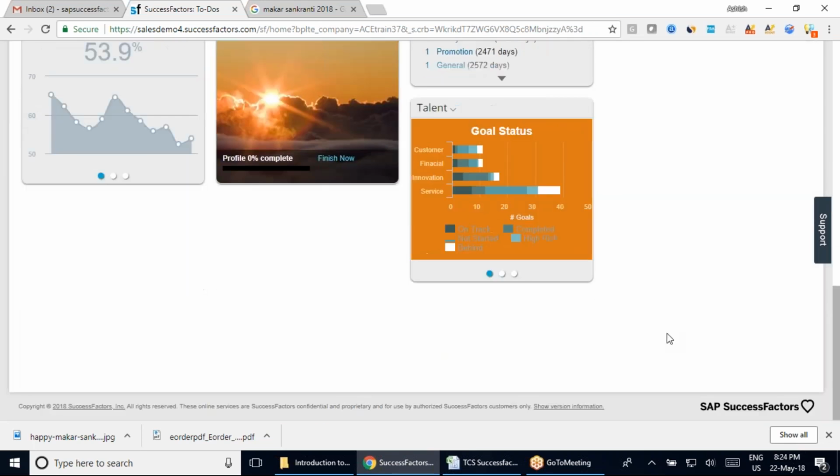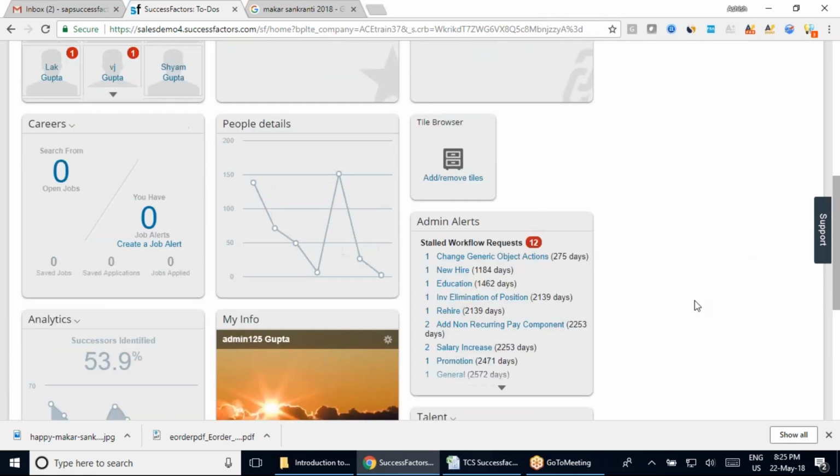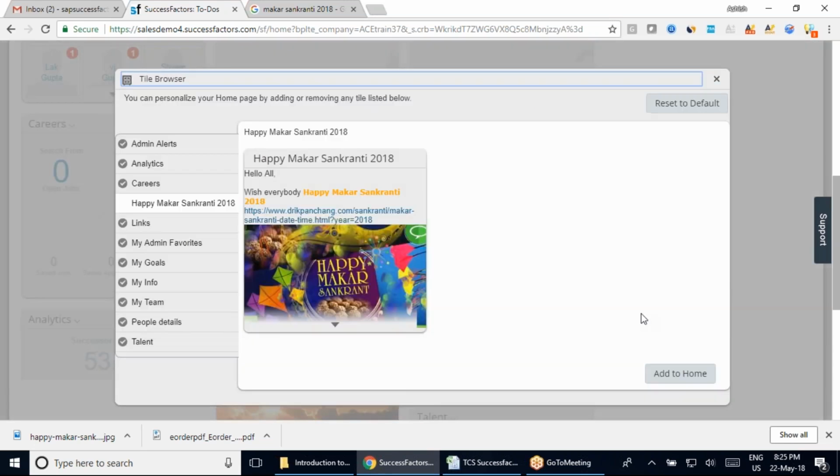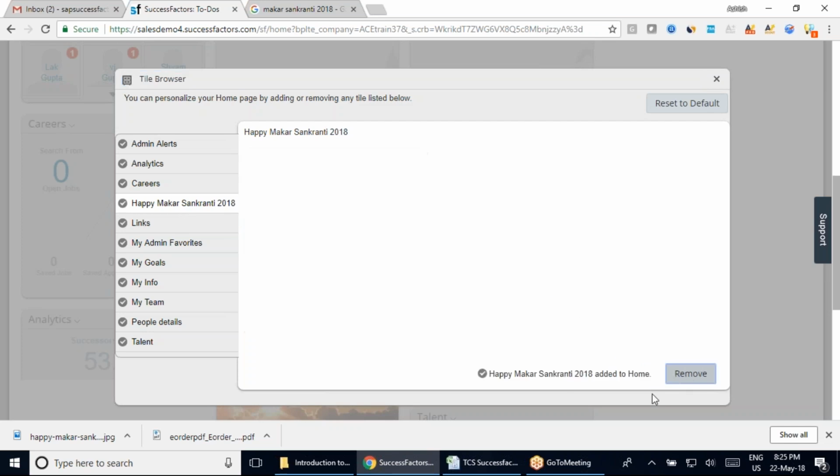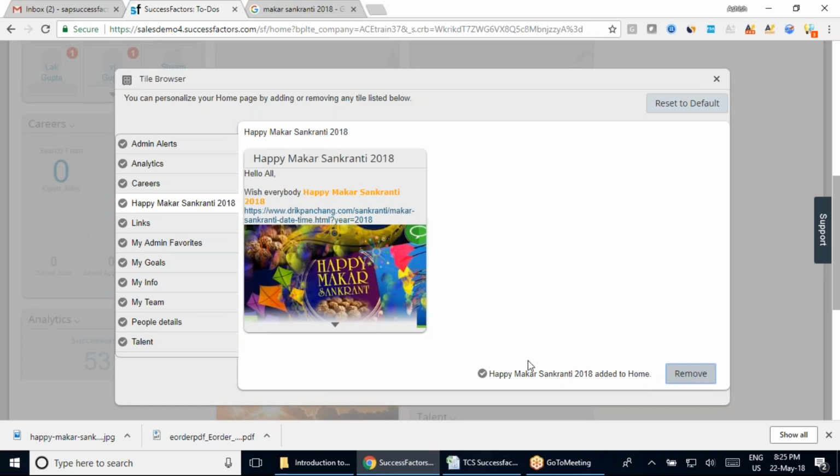And if you again come here into this section, you will see that this tile which we created is no longer coming into this section. So like this, team, as I said to you, you can completely configure your home page whatever you want. You can display whatever you want, and whatever you do not want, you can remove. So in this case, you can have all these sections. You can see happy Makar Sankranti, and again, suppose you want to add this, you can come here and click on add section, and again you will see it has been added up here. So you can see all the other detail also.